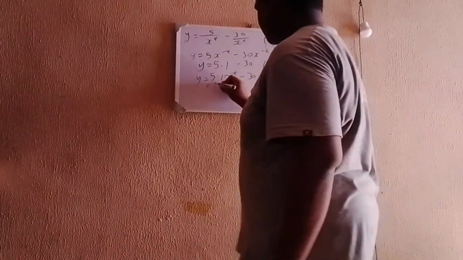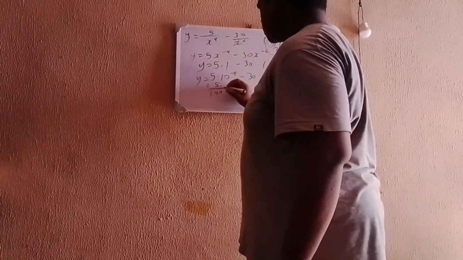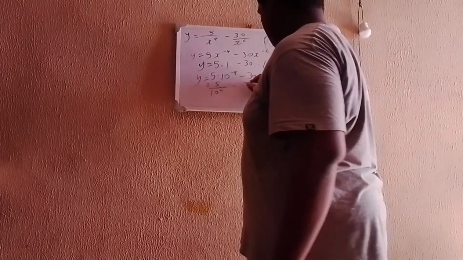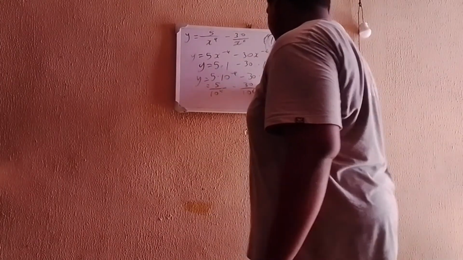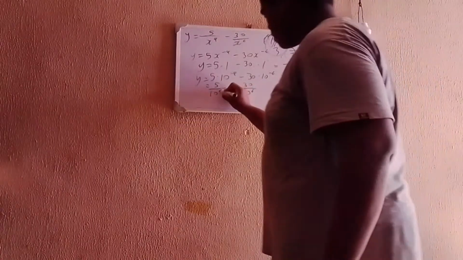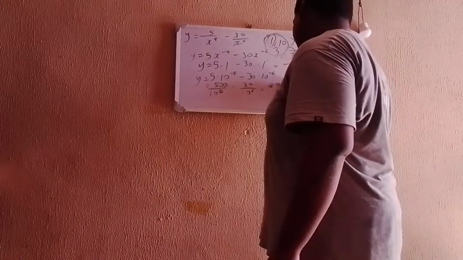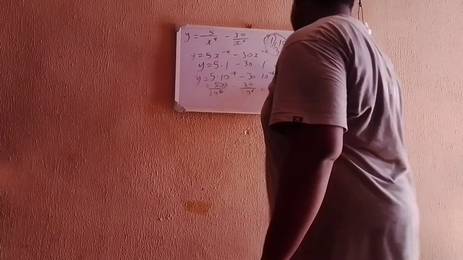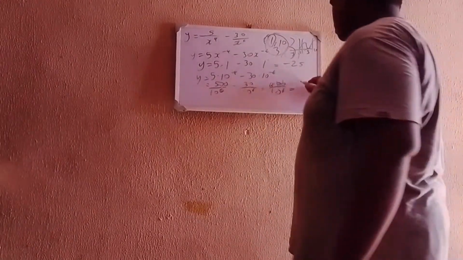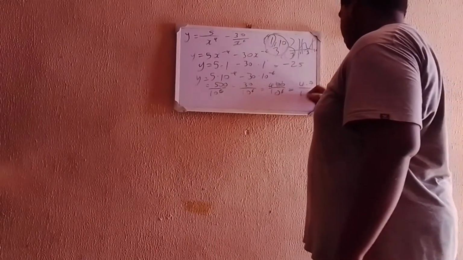So this is equal to 5 divided by 10 to the power of 4 minus 30 divided by 10 to the power of 6. This is 500 minus 30, which is equal to 470 divided by 10 to the power of 6, something like 4.7 divided by 10 to the power of 4.